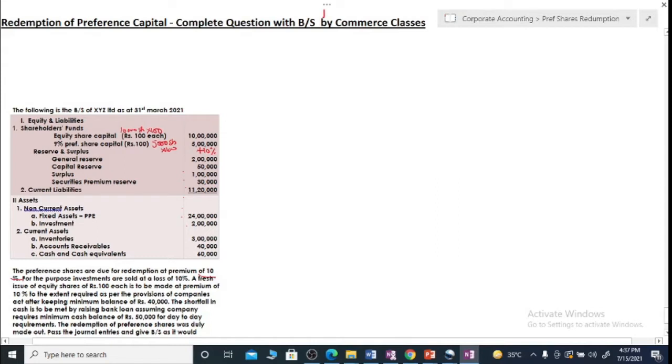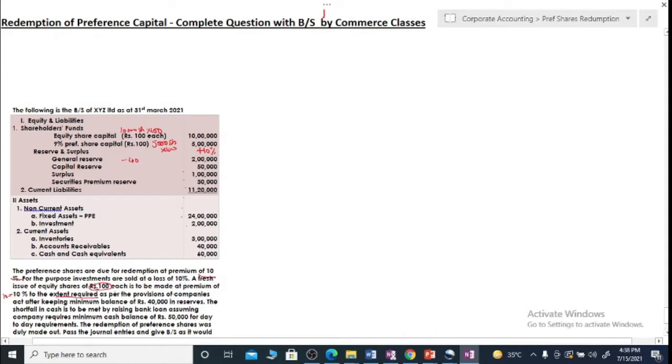Then you are to make a fresh issue of equity shares of 100 each at a premium of 10%. So, 10% on par value of 100 implies 10 rupees. A share of 100 rupees will be issued at 110, but the fresh issue is to be made to the extent required. We are not given the value of fresh issue, it says to the extent required as